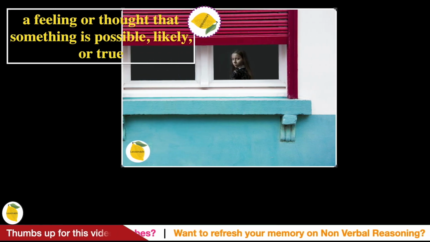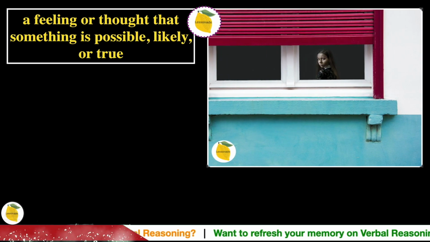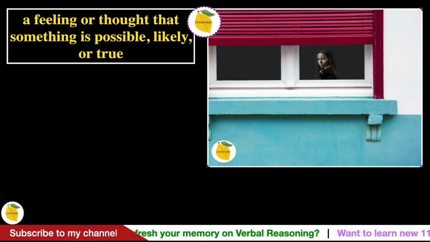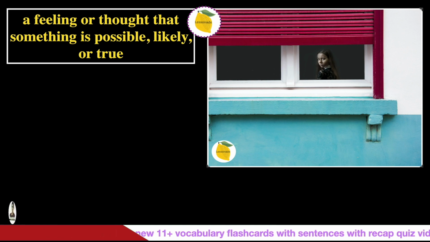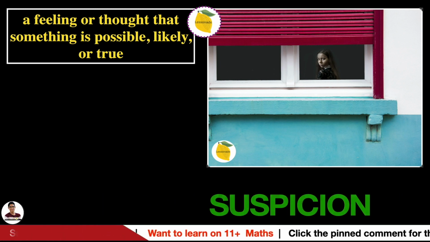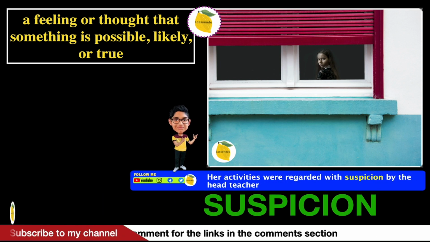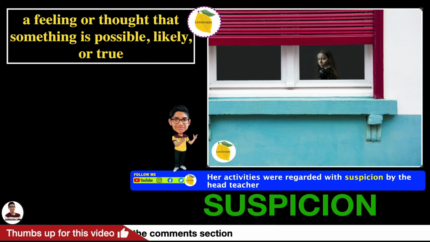The next one is a feeling or thought that something is possible, likely or true. In this picture, we can see someone who's looking out of the window as if something might be true or it's possible, and therefore the word will be suspicion. And the sentence for this word is, her activities were regarded with suspicion by the head teacher.